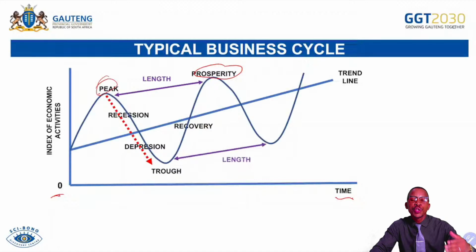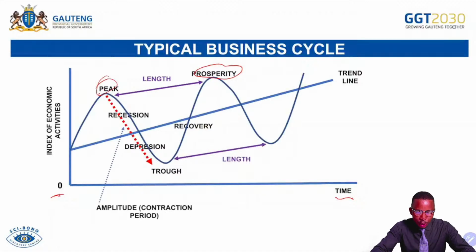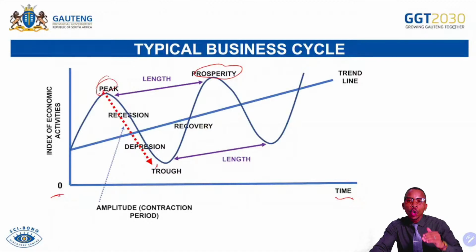And then let's see, the amplitude is indicated. Yes, amplitude under the contraction period. From peak going down there until trough, we call this one a contraction period. That's a downswing, meaning our economy is contracting, it's going down, it's decreasing. So we call this one the amplitude. So amplitude measures the distance from the peak trend line down to the trough.